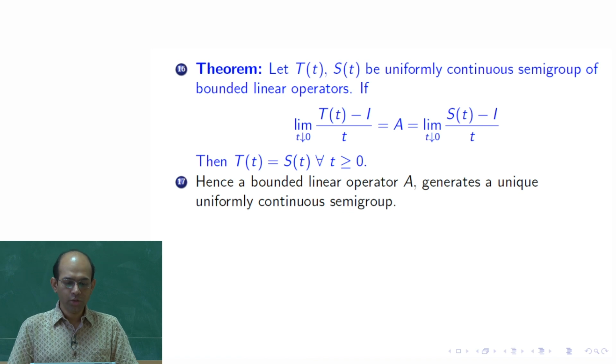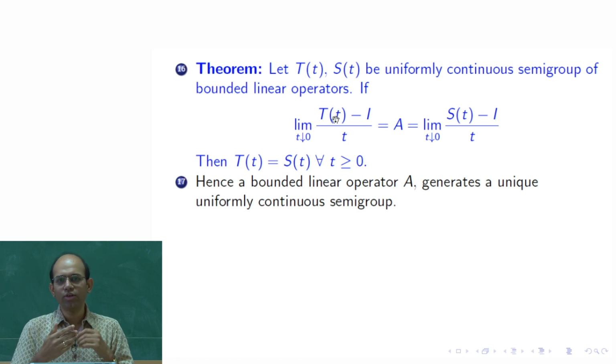So, imagine that you have two different uniformly continuous semigroups for which these limit values are the same. Now, the question is, can I conclude that the semigroups T and S are the same?